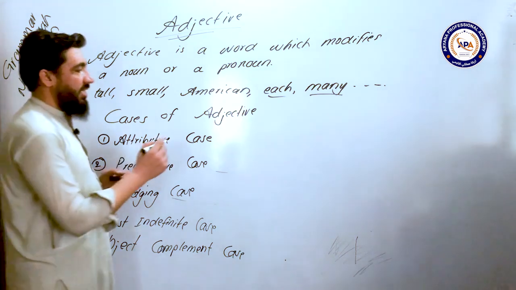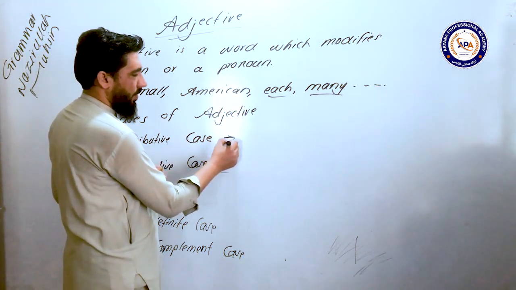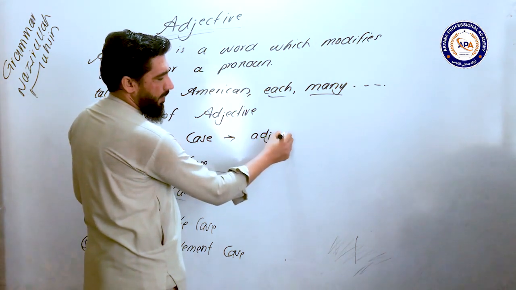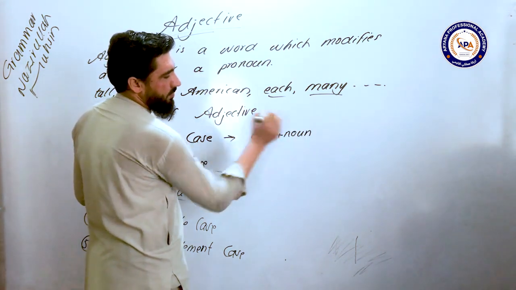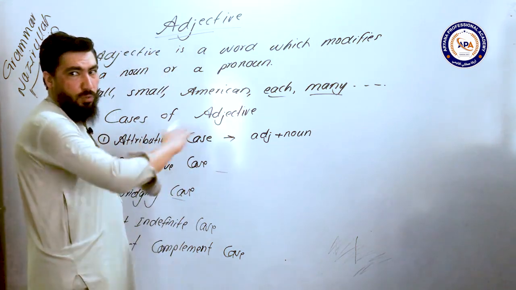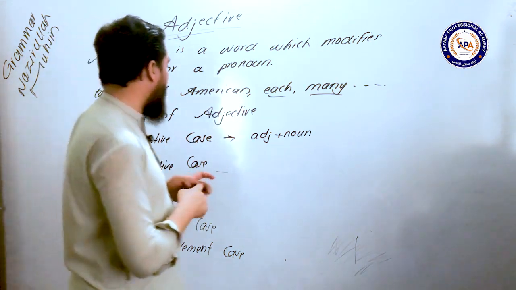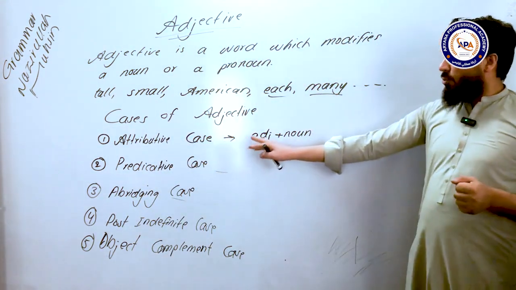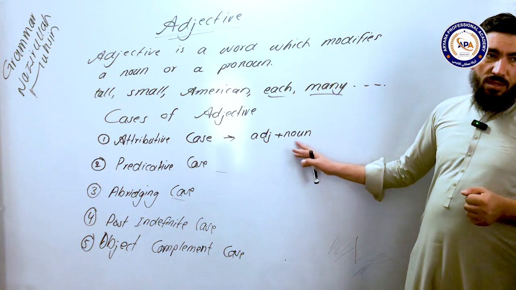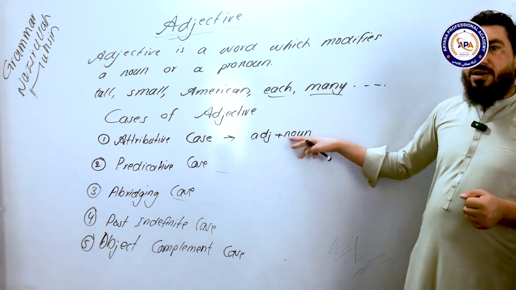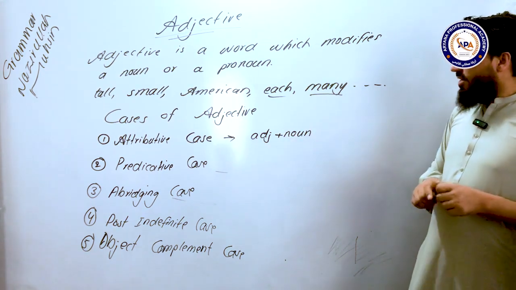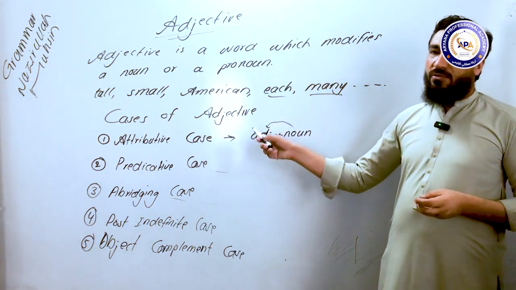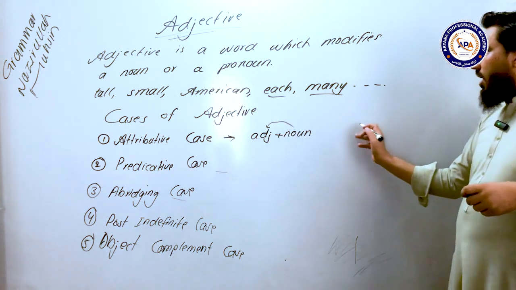Well, in the first case, an adjective is used before a noun. So I'm not going to write down the definition. You've got to write it down. An attributive case of adjective is a case where an adjective is used before a noun to modify it, right? So whenever an adjective is used before a noun, this is called the attributive case. For example, a small car.